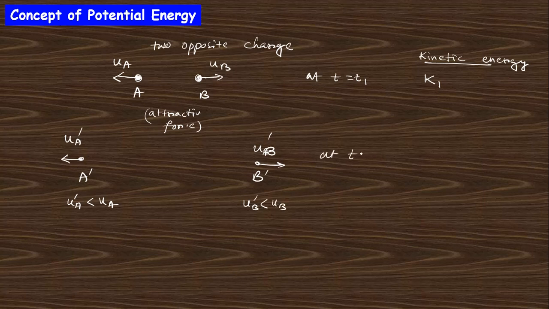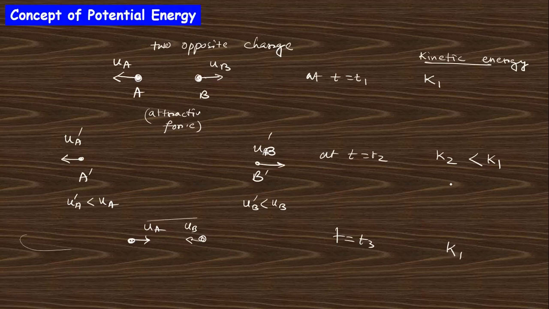So at time T equals T2, kinetic energy K2 will be less than K1 because the velocity is reduced. Finally this becomes 0 and they come back to the same point like that. Here the velocity will be the same at that point, so at that time K1 again. So you can see that the kinetic energy increases at first and then reduces.